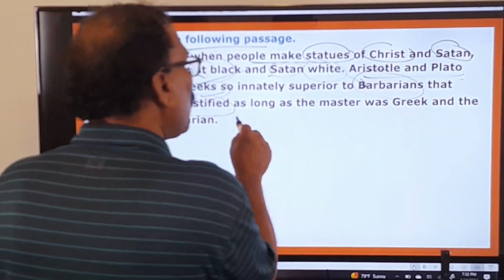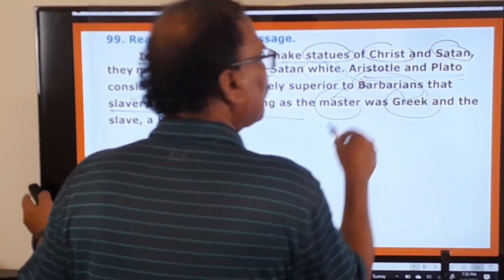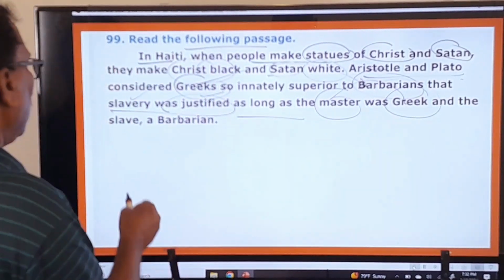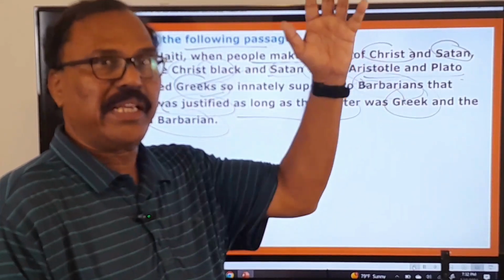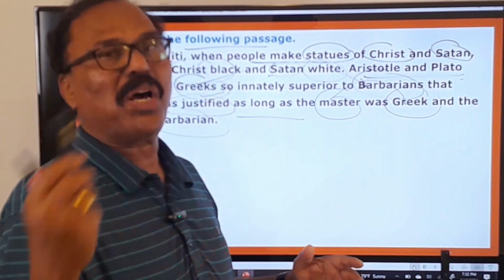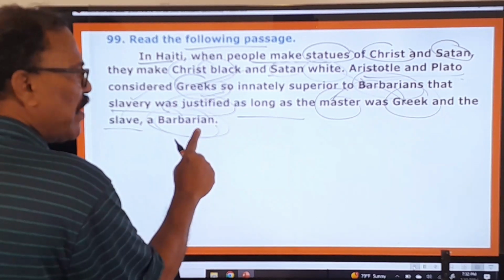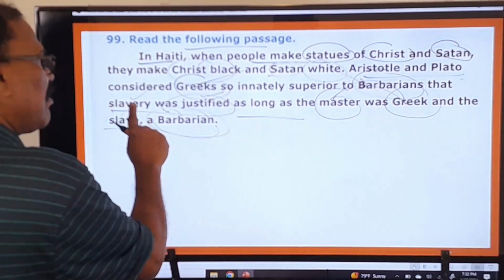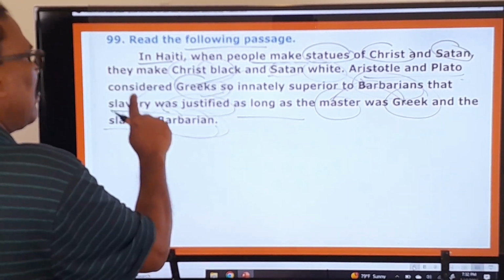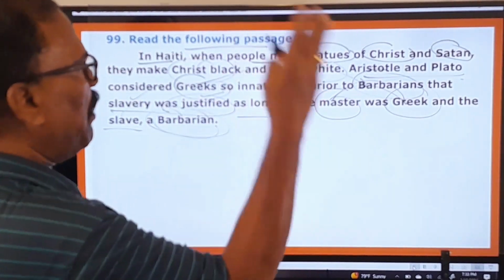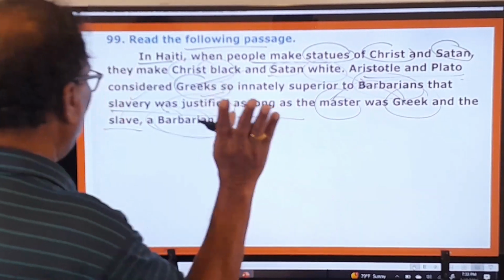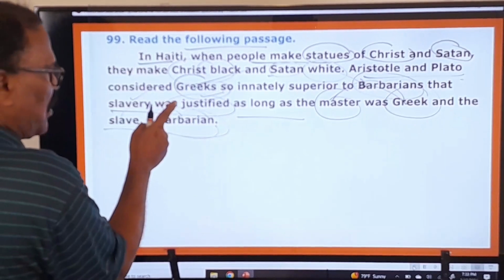So here, as long as the master was a Greek and the slave a barbarian, as long as the master was a Greek and the slave was a barbarian, when this is the situation, they justified the slavery. They said the slavery could continue. That is what Aristotle and Plato said in those days. That's okay. This is all about the passage, very briefly.